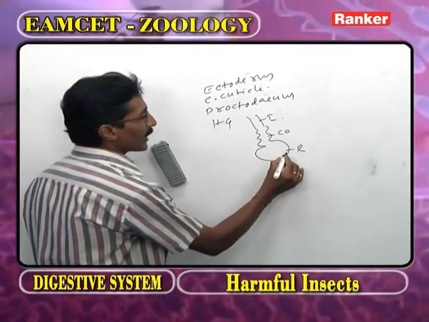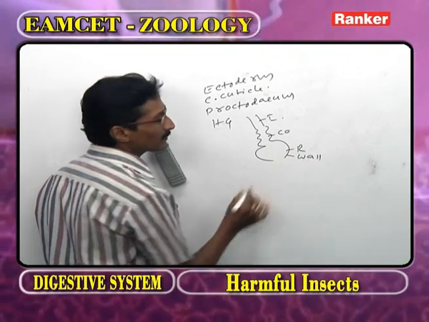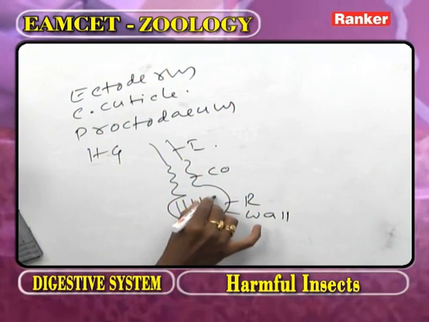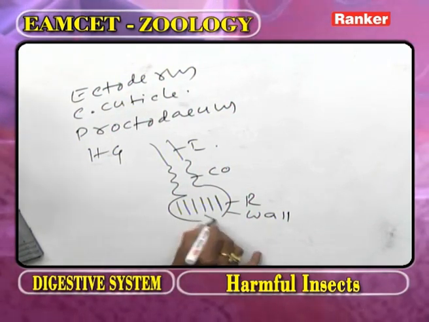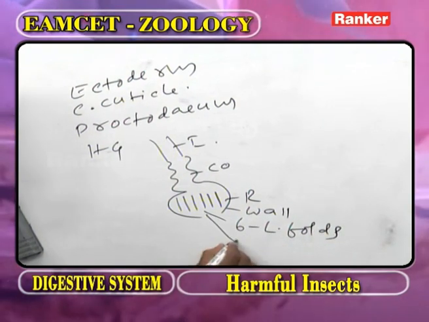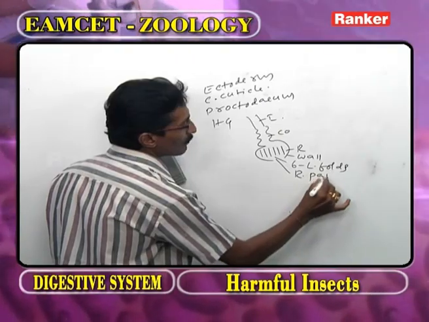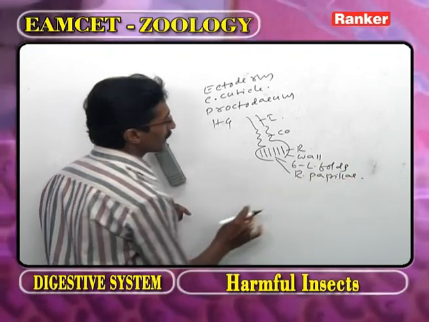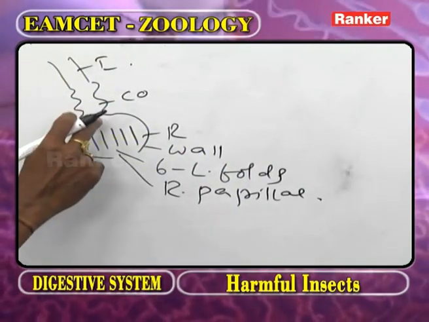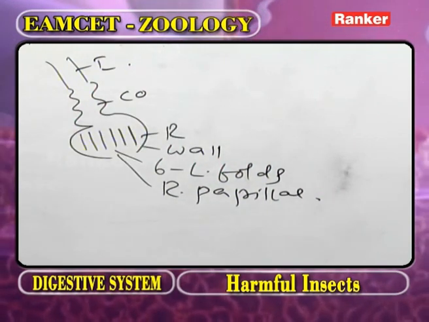Now as we observe, the wall of the rectum consists of 6 longitudinal foldings. They are called the rectal papillae. After completing digestion, the undigested food material enters the rectum.